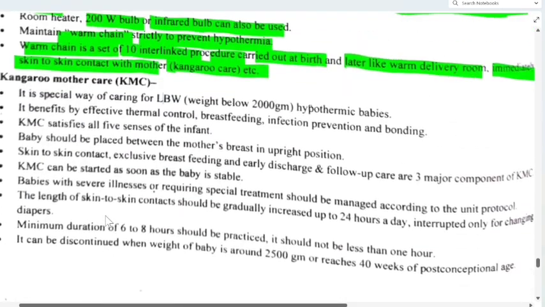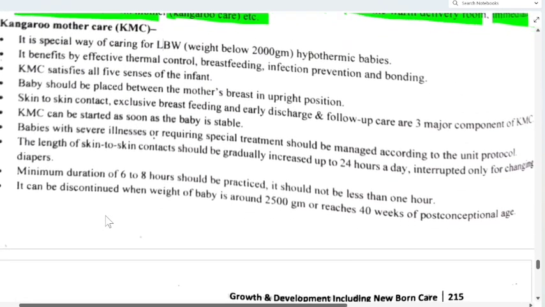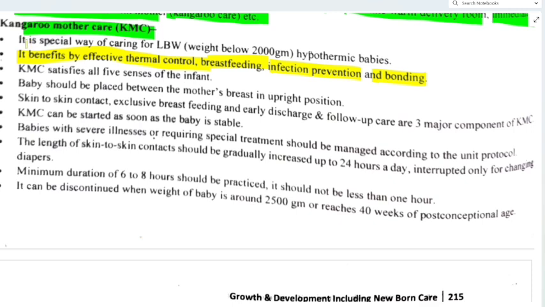Now what is kangaroo mother care, KMC? Right? It is a special way of caring for low birth weight baby, that is weight below 2000 gram, and hypothermic babies also. And it benefits by effective thermal control, breastfeeding, infection prevention and bonding. All these will be achieved.